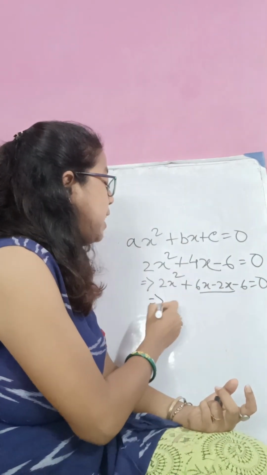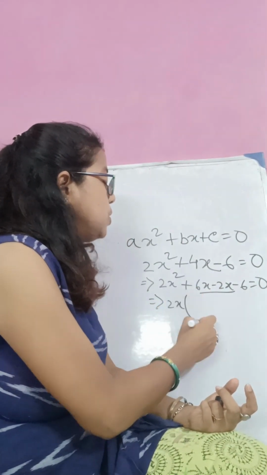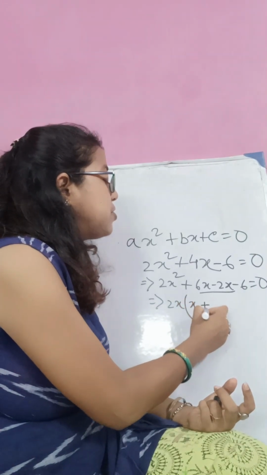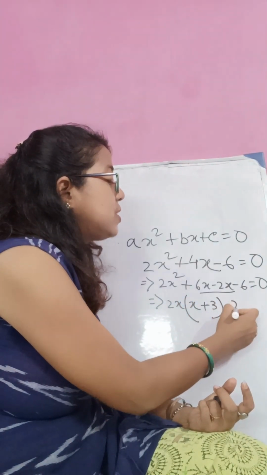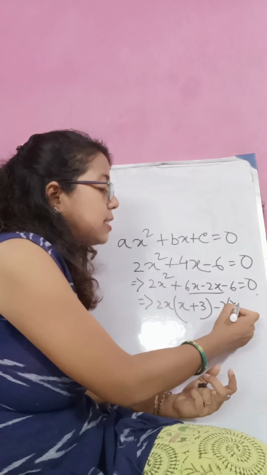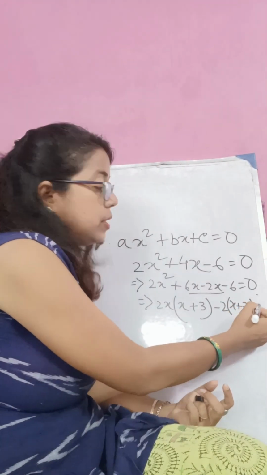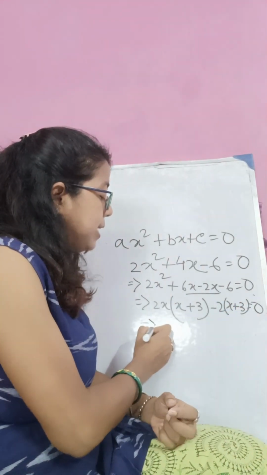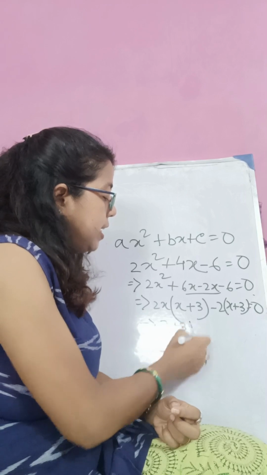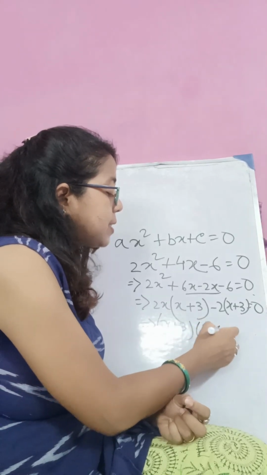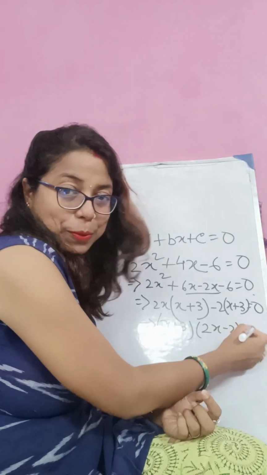So what will be the next term? 2x common, so x plus 3, and next minus 2 common, x plus 3 equals 0. That implies x plus 3 into 2x minus 2 equals 0.